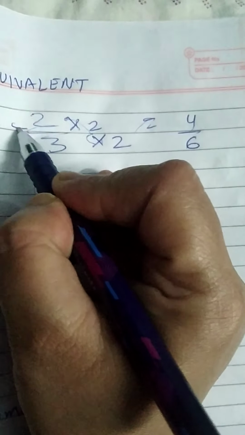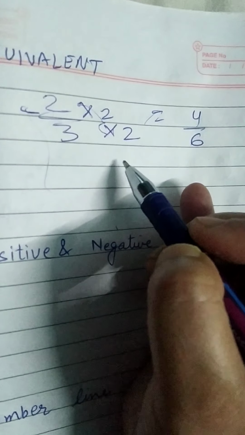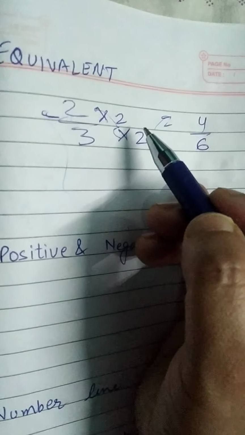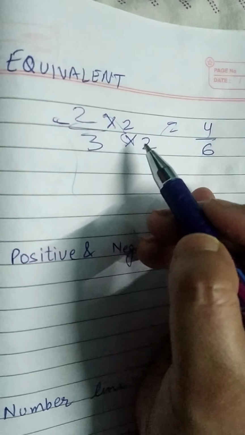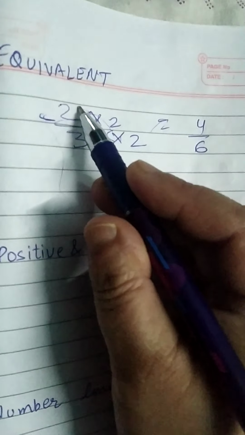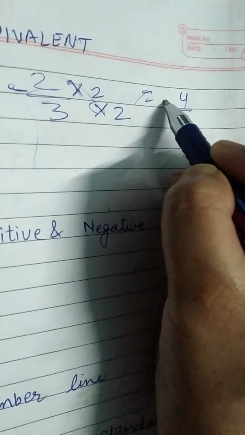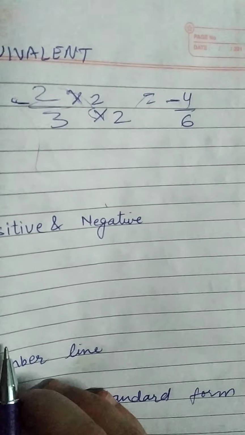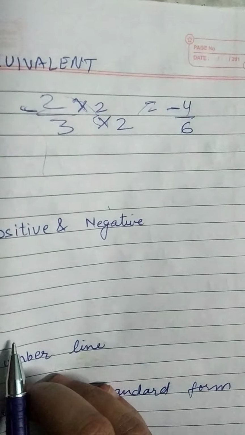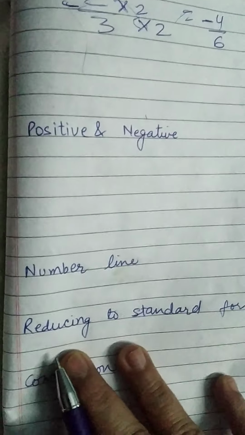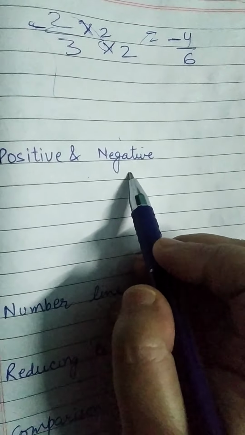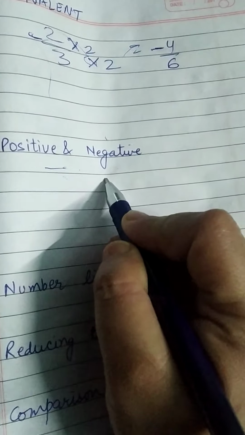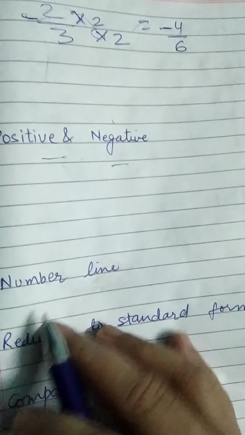If I put a negative sign here, now it's a rational number. Earlier also it was a rational number, but the change is it can be positive also, it can be negative also. So if there is any negative sign, in the numerator also you will multiply as you multiply the integers, and you will get minus 4 by 6. If I take positive and negative rational numbers, I have already told you they can be positive also, they can be negative also. Very good.